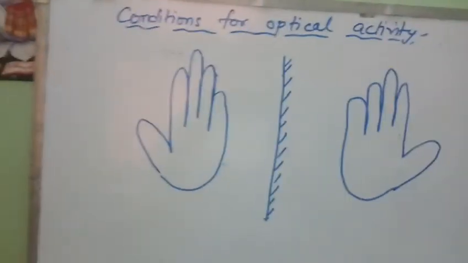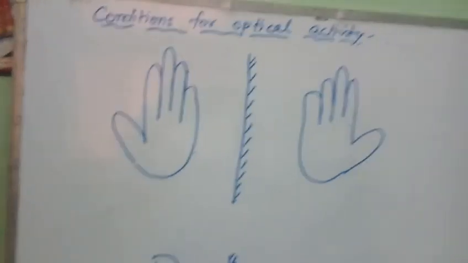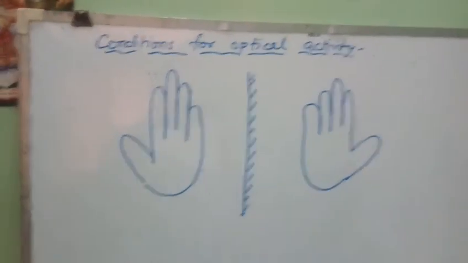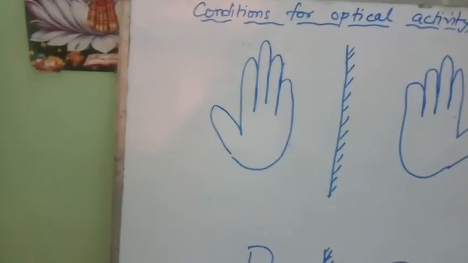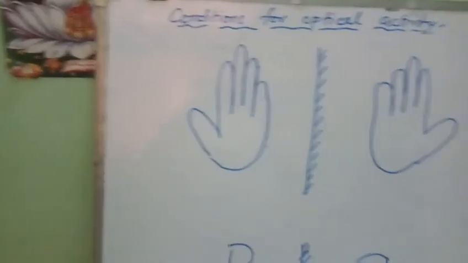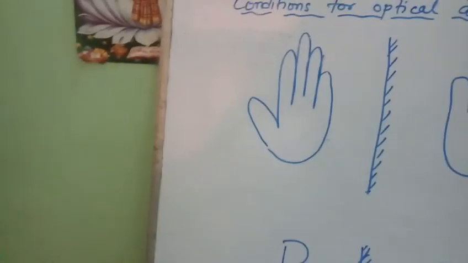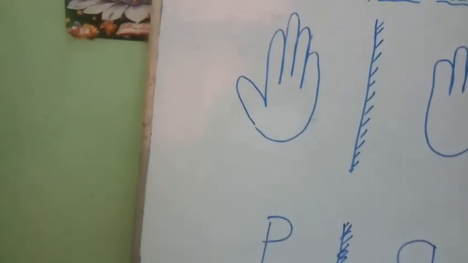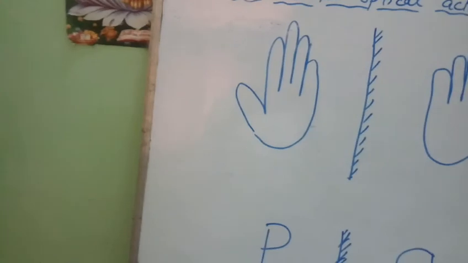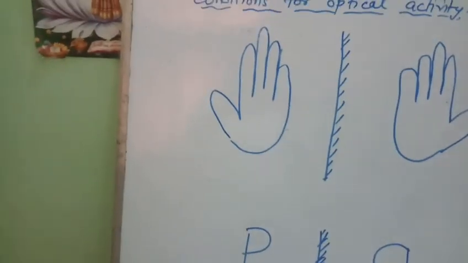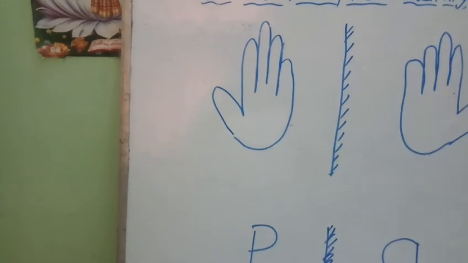If two compounds are non-superimposable mirror images and optical isomers of each other, they are known as enantiomers. What are they known as? Enantiomers, right? And enantiomers differ in rotation of plane polarized light.